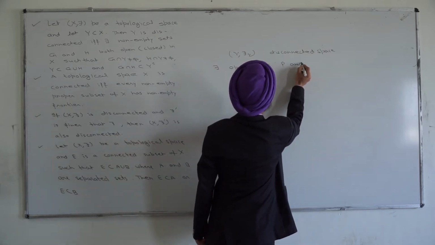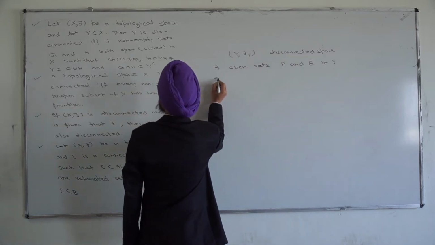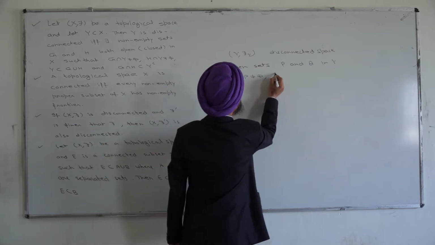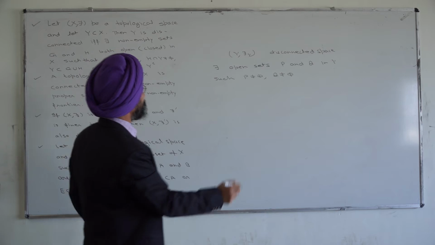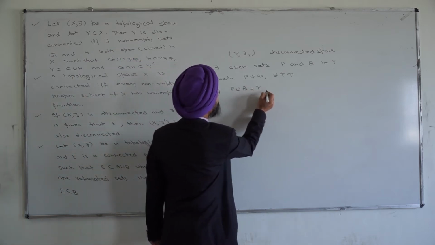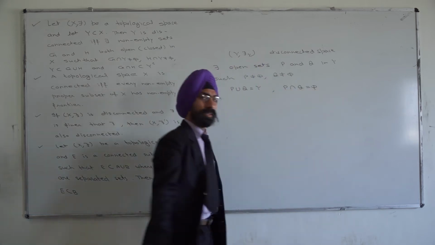P and Q in Y such that P is not Y, Q is not Y, their union is Y and their intersection is phi.